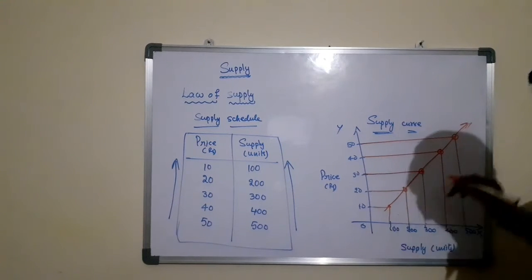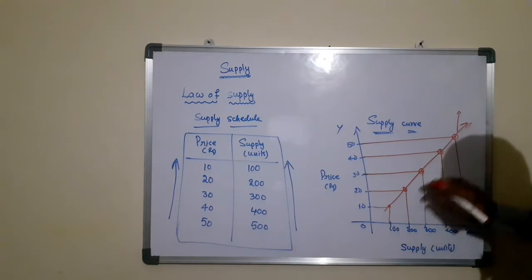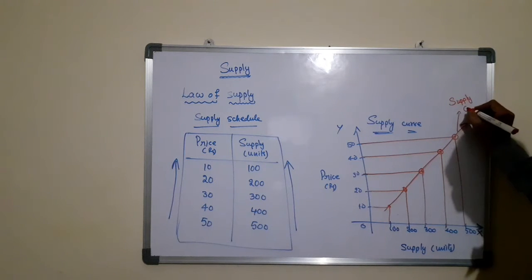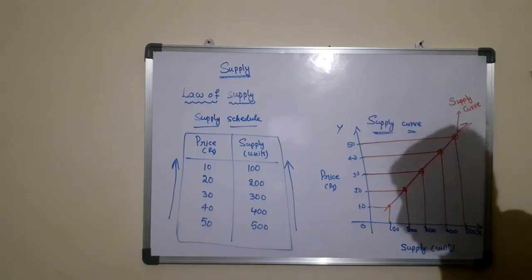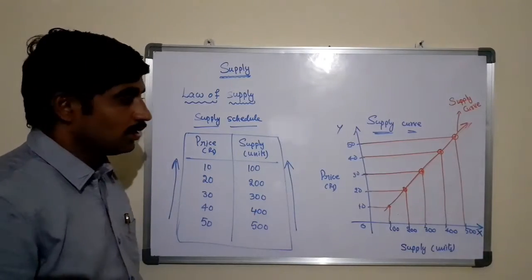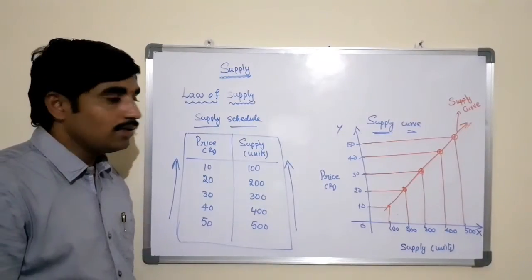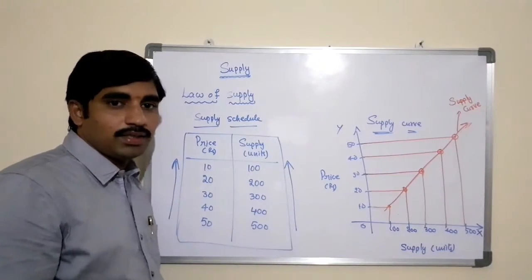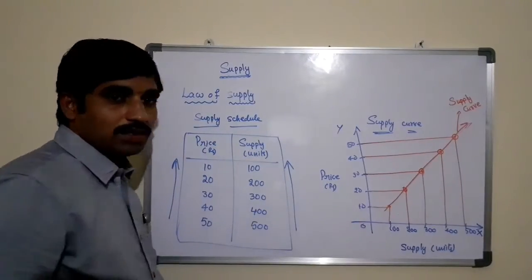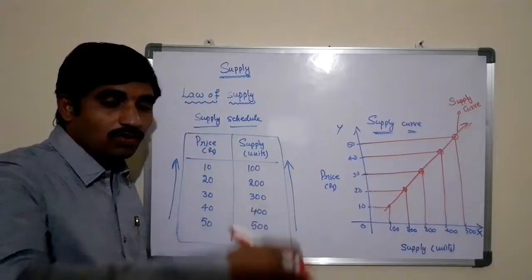The line which is formed after connecting these points is known as the supply curve. This is called the supply curve, which is flowing from left to right upward. Only when there is a positive relationship between the two variables is it possible for the curve to flow from left to right upward. Here we have seen in the demand schedule and demand curve that there is a negative relationship between the price and the quantity demanded. Therefore the demand curve flows from left to right downward.